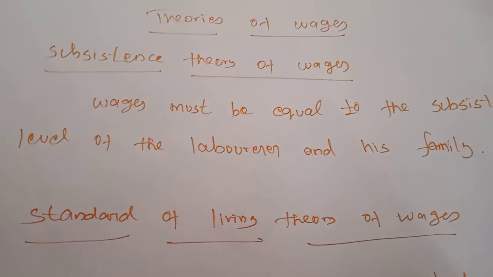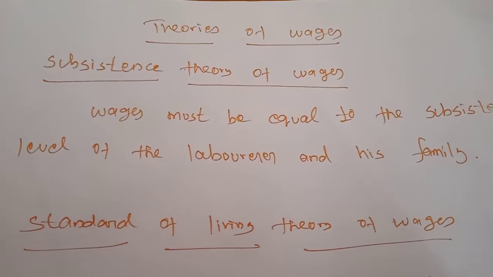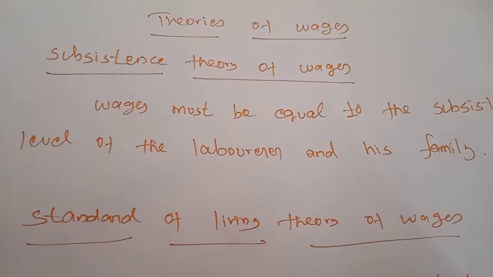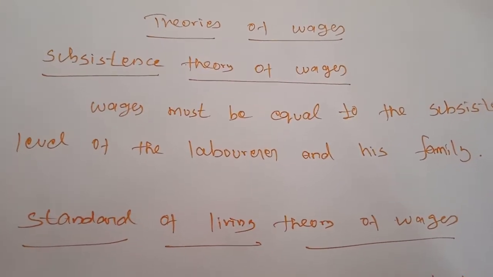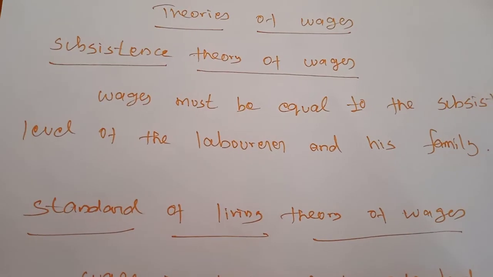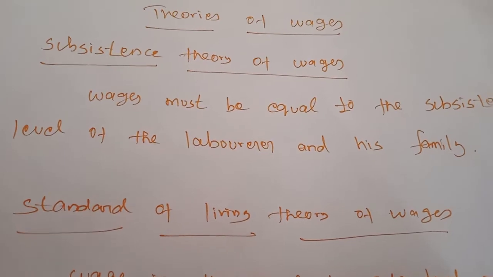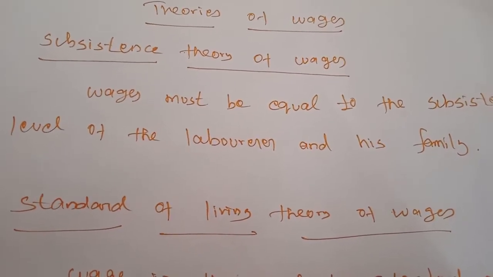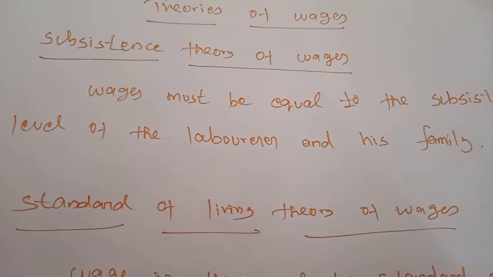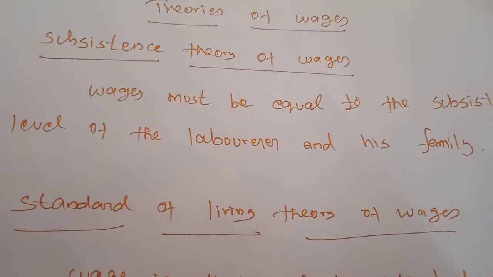and because of that the population may also increase. Suppose the population is increased, what will happen? The number of laborers will also increase. And if the number of laborers increases, the wage level will decrease. Because of that, all the laborers will not be able to spend the money for the subsistence level. Suppose they are not able to spend some amount of money to purchase their subsistence needs.